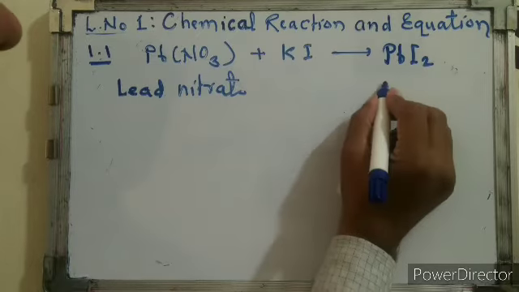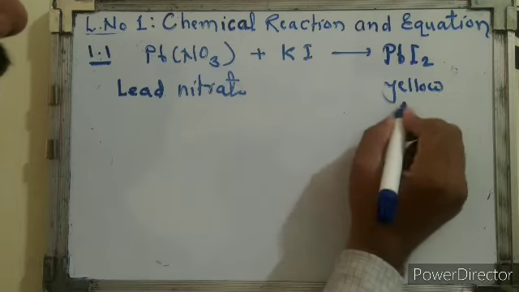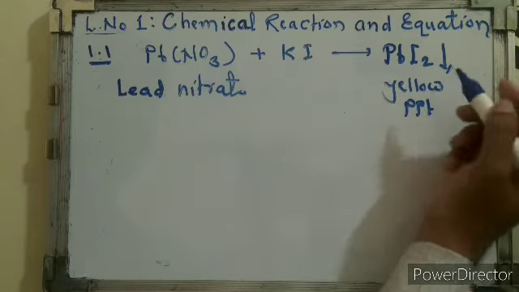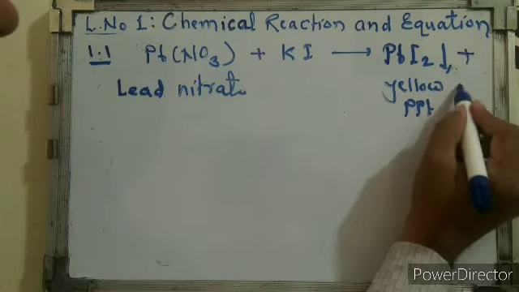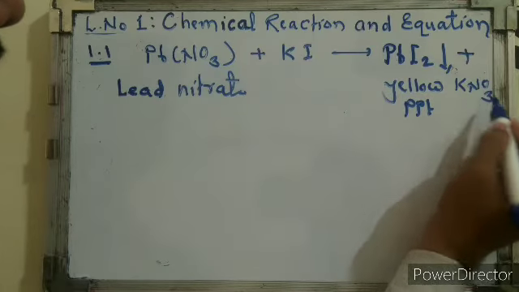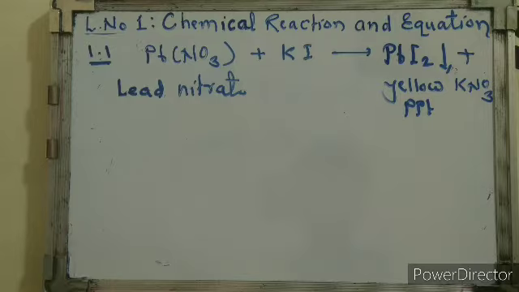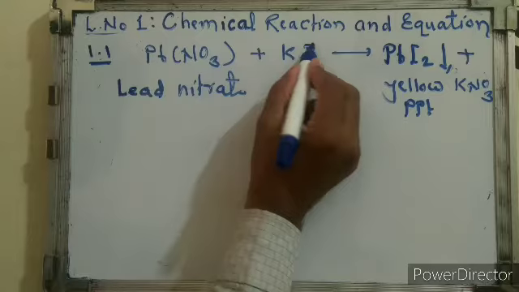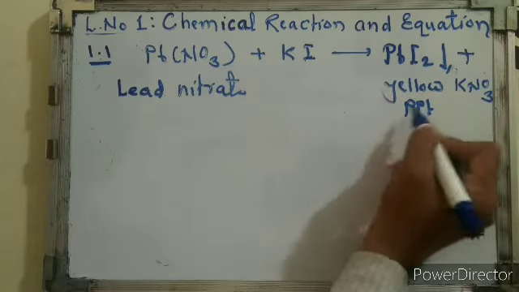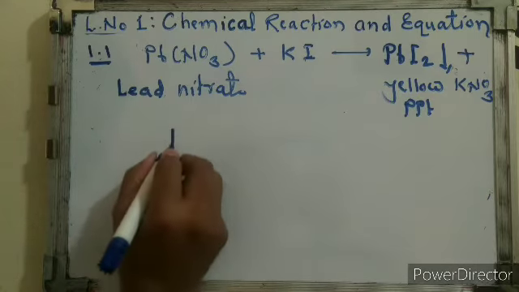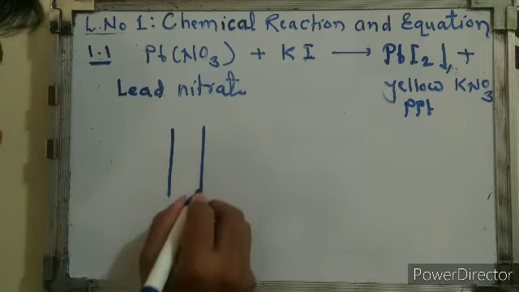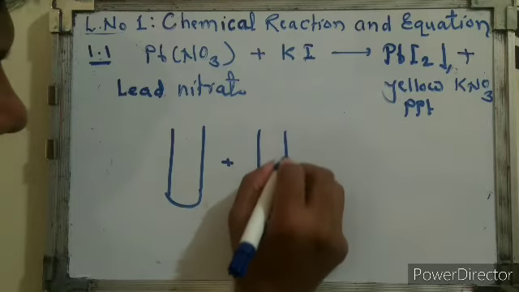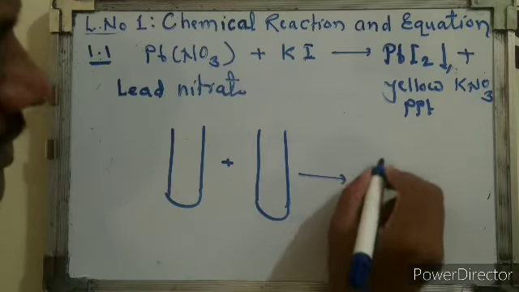This is a yellow color precipitate, we generally show it in this way, and there is formation of potassium nitrate, KNO3. During this chemical reaction, when lead nitrate reacts with potassium iodide, the aqueous solutions of both, on reacting, form the yellow color precipitate which settles down at the bottom of the test tube. This is lead nitrate plus potassium iodide, and we will get this product in one test tube.